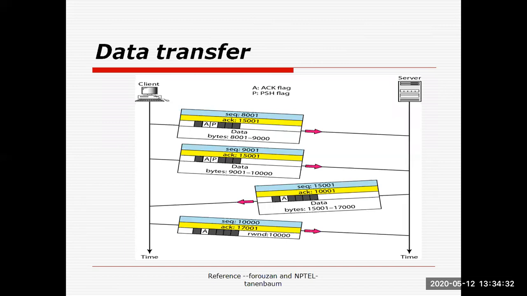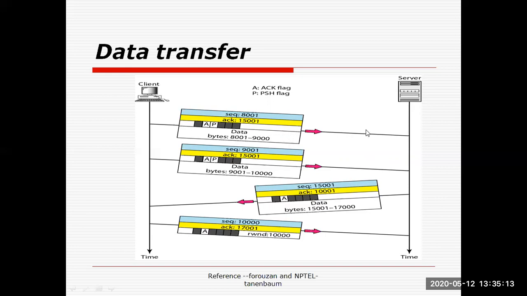Now after completion of the establishment phase, the second phase has started. That second phase is called the data transmission phase. Again, the push bit is used for sending without buffering. So here the client wants to send data without buffering. It has sent sequence number 8001, acknowledgement 15001. Now we have set the acknowledgement flag along with the P flag, that is push data, and we have sent the data here. The data is from the 8001st byte to the 9000th byte, approximately 1000 bytes.